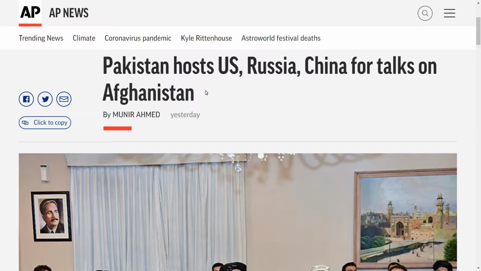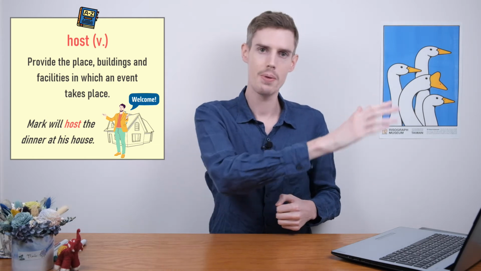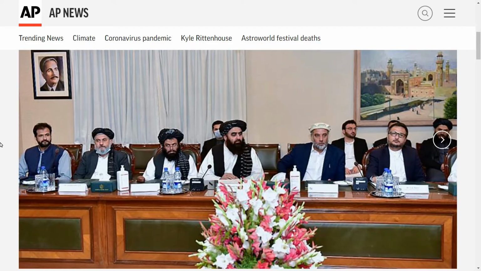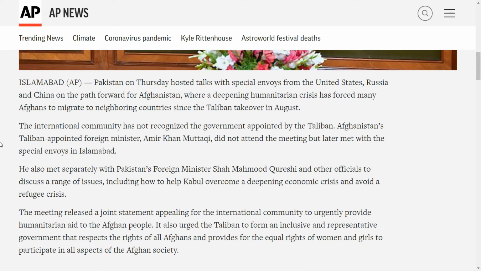Okay, so looking at the headline again, Pakistan is the host, which means that that is the country in which the other countries go in order to meet. So US, Russia, and China, they have gone to Pakistan and they are meeting there for talks on Afghanistan. That's the reason they went. Okay. All right, so let's have a look into the article. There we go. We've got ourselves a picture here. Okay, so into language focus we go.